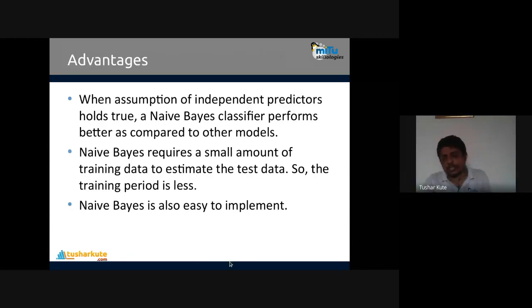So there are certain advantages of using Naive Bayes classification statistical methods. When the assumption of independent predictors holds true, the Naive Bayes classifier performs better as compared to other models. Independent predictors, that is your input variables, then it will perform better than others. Naive Bayes also requires a small amount of training data to estimate the test data, so the training period is less.